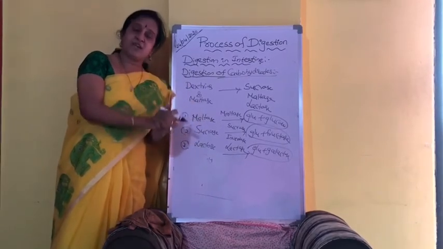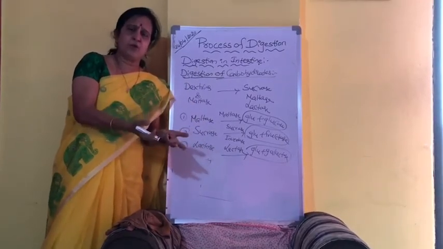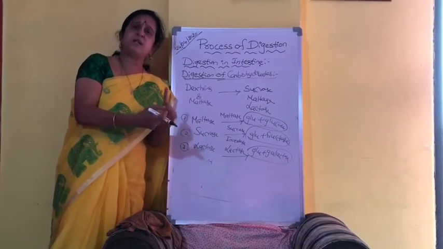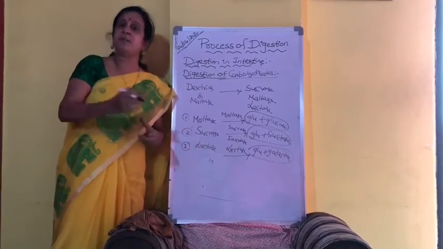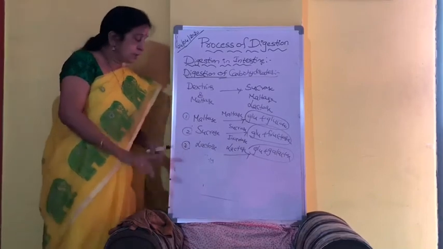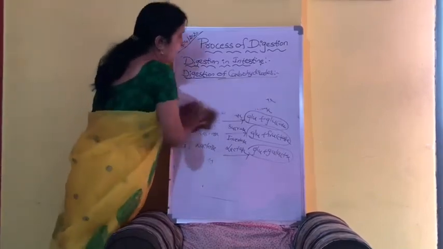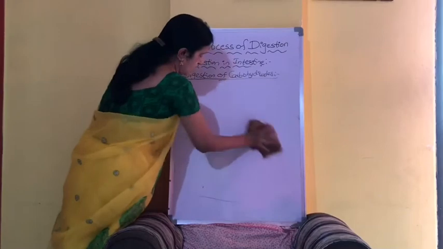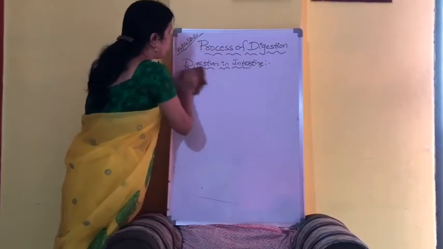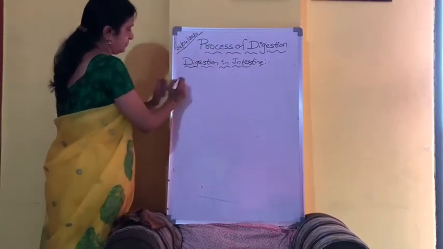Now, all this digested food material, of course, I told you already, water, vitamins, and mineral salts will be absorbed by simple diffusion. Now, after the complete digestion, there will be a phenomenon called absorption.